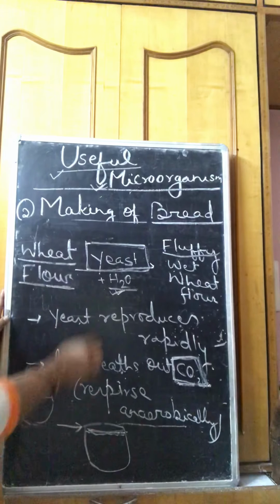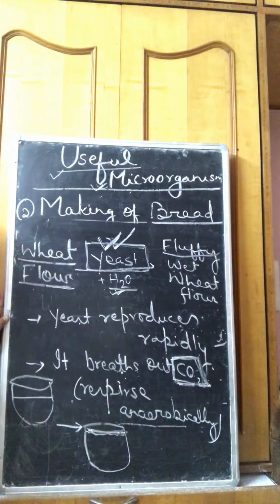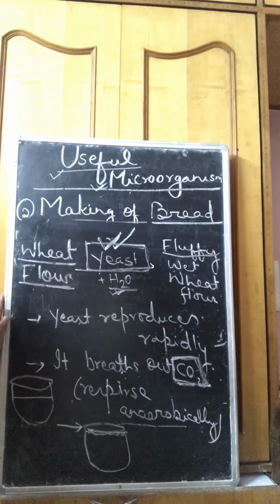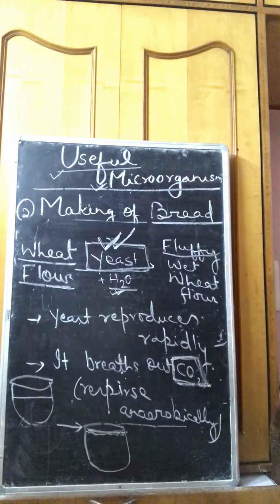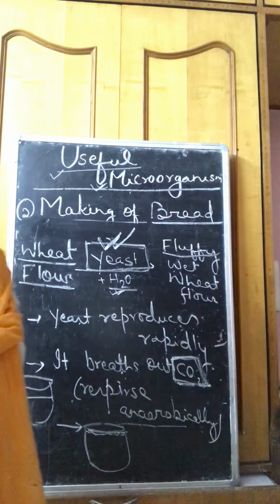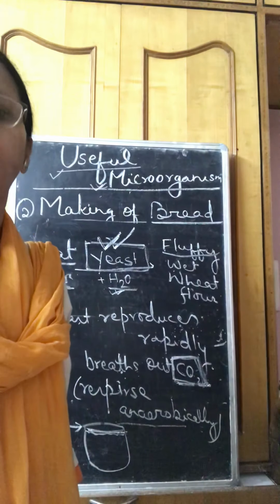Now it is clear which microbes are used in making bread? Yeast. Yeast belongs to the fungus group. Fungus or fungi is also a microbe. Now in the next session we will see other uses, other benefits of microbes. Thank you.